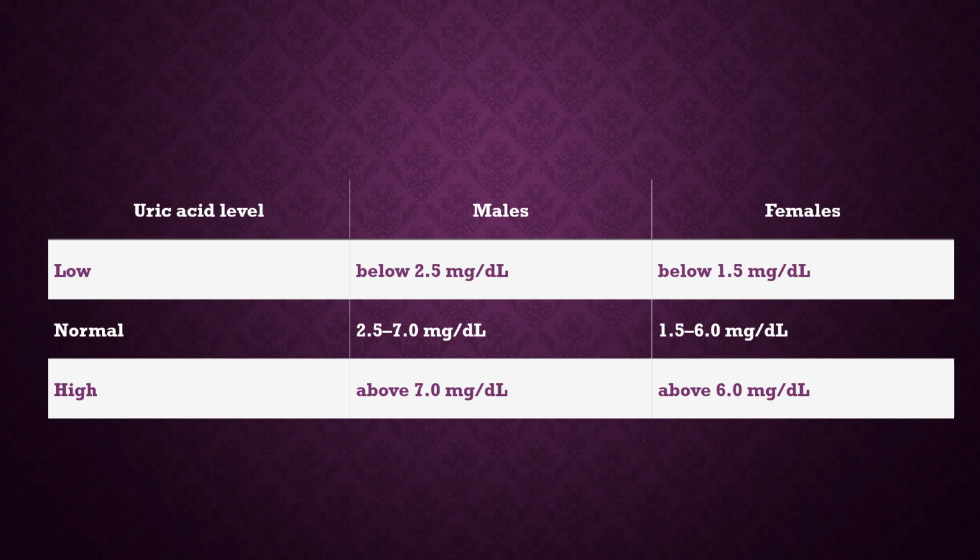In males, the low level of uric acid is below 2.5 mg per dl and in females it is less than 1.5 mg per dl. Uric acid level is high if in males it is above 7 mg per dl and in females it is above 6 mg per dl.